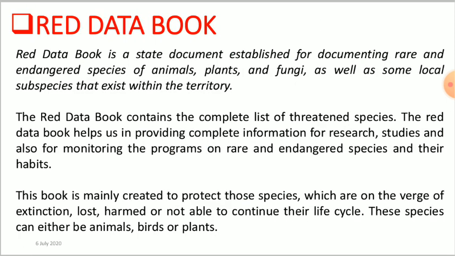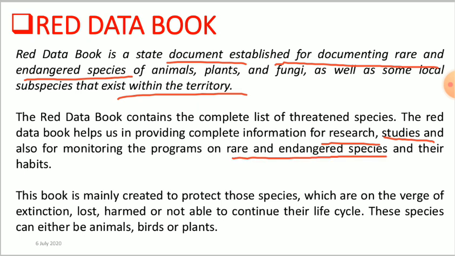Now, there is a Red Data Book which is managed by every state. It is a document established for documenting the rare and endangered species of animals, plants, fungi, as well as some local subspecies that exist in the territory. This Red Data Book contains a complete list of the threatened species, right? So the Red Data Books help us by providing complete information for research, studies, and also for monitoring programs on the rare and endangered species and their habitats.